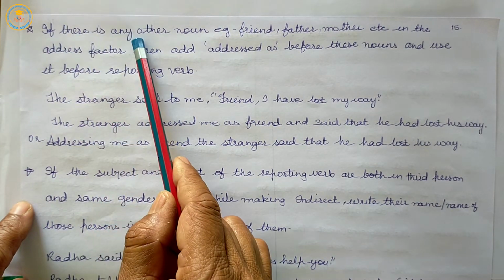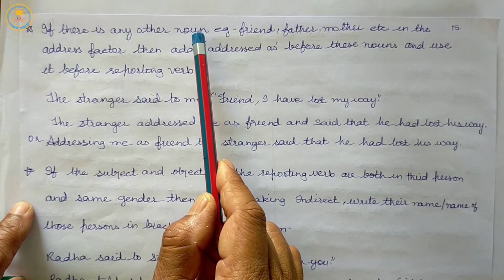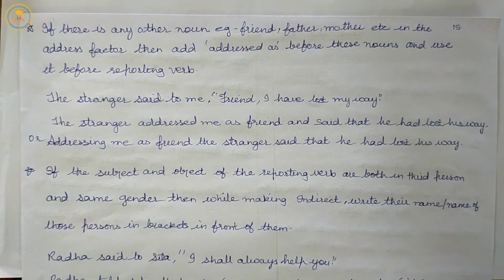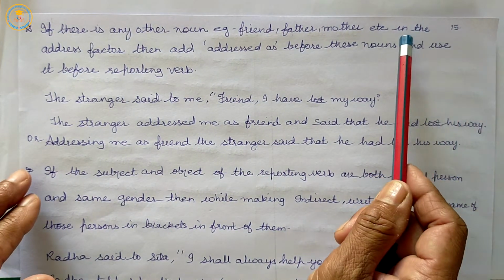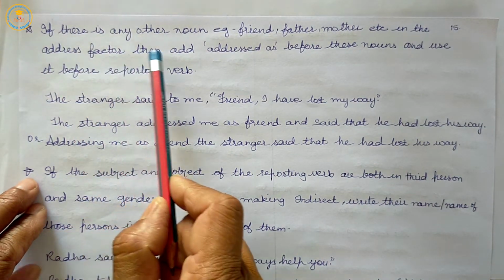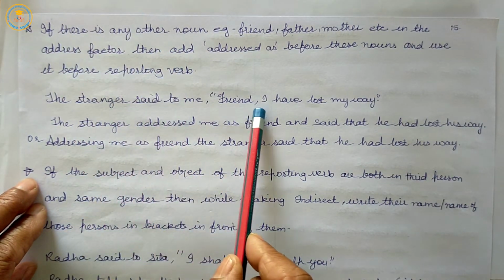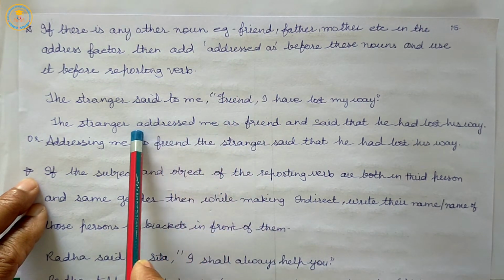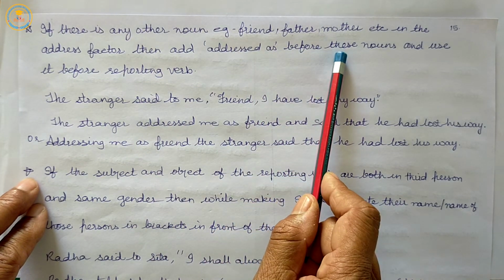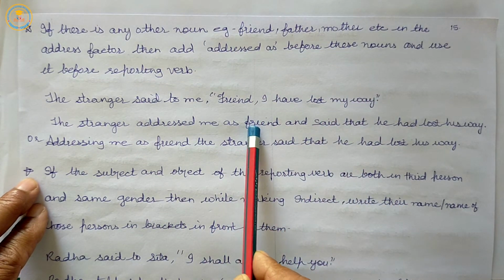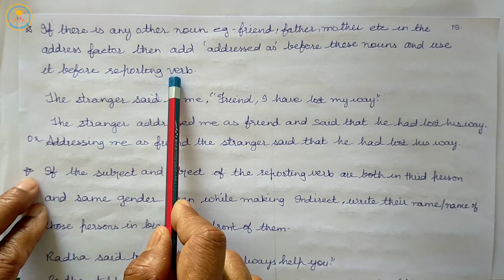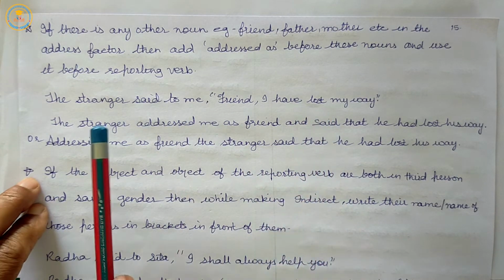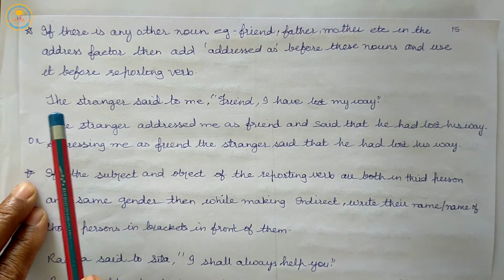If there is any other noun, for example friend, father, mother, uncle, aunt, gentleman, lady, etc. in the address, then add "addressed as" before these nouns and use it before the reporting verb. So let us move to an example.